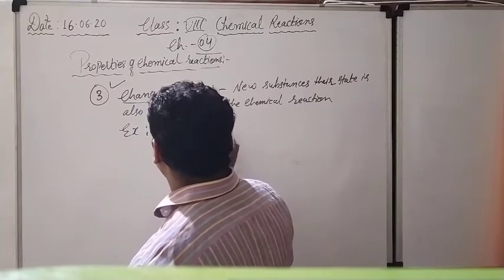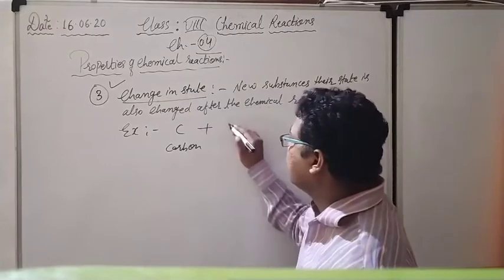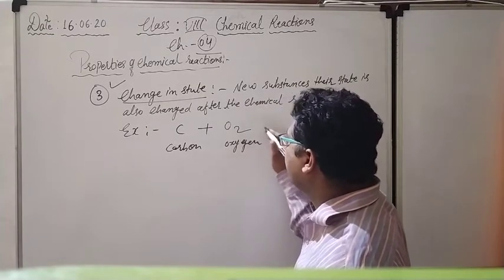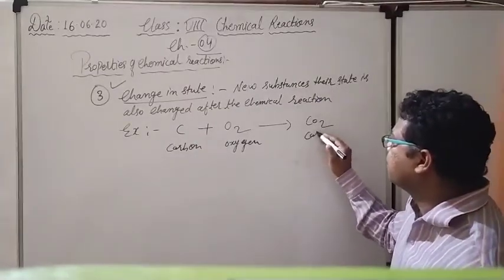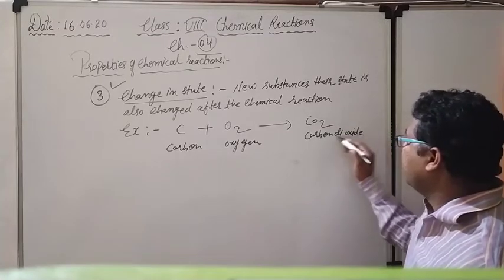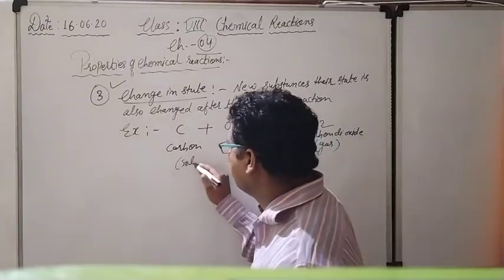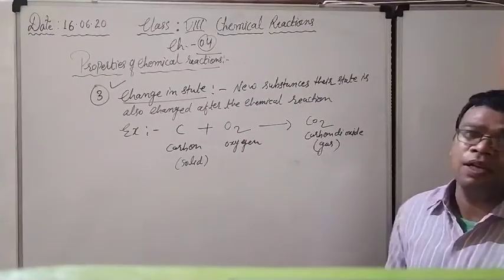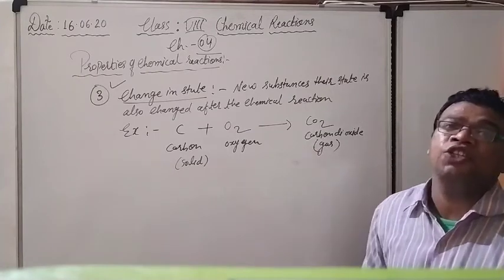For example, carbon. Carbon is in the solid state, and after that oxygen, O2. Wherever there is a reaction between carbon and oxygen, they form carbon dioxide gas. Carbon dioxide is a gas, and this is solid. Initially they were solid in state, and right now they are coming in the gaseous state. So in this way they are changing their state also.